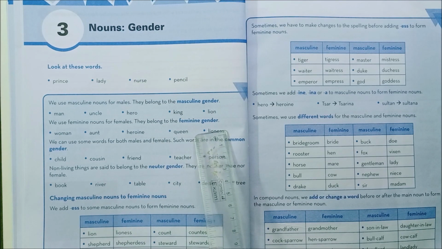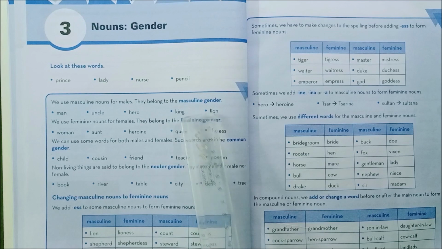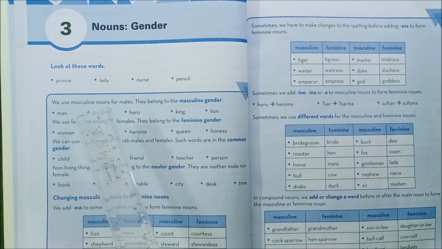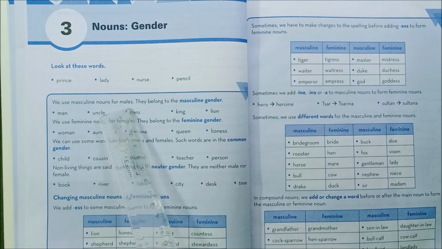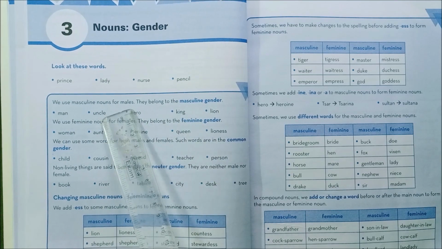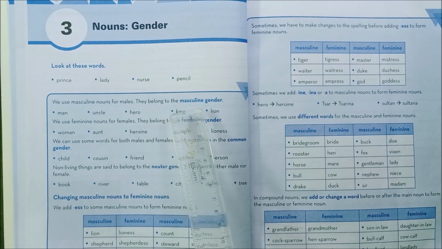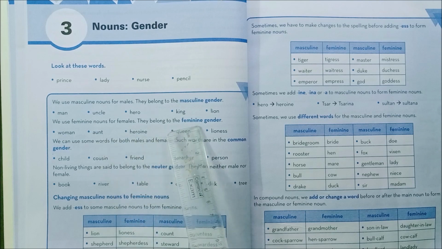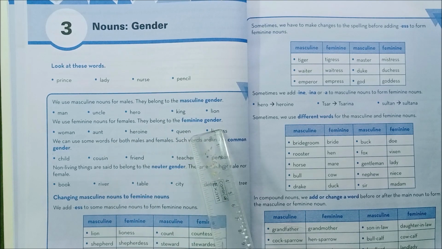Likewise, in the next Roman letter 6 you are going to write the masculine gender. What is meant by masculine gender? Masculine gender means we use masculine nouns for males. They belong to masculine gender. While representing the male person, we say it is masculine gender. When we represent the female, we say it is feminine gender. Have you understood?